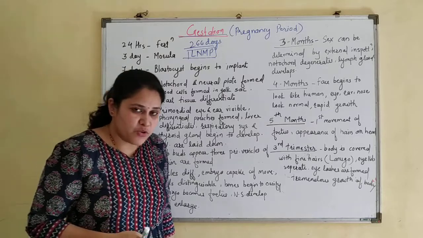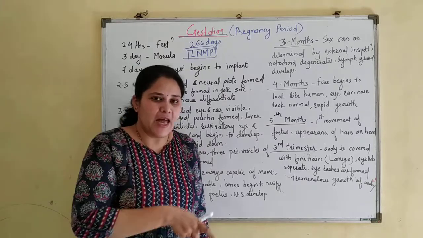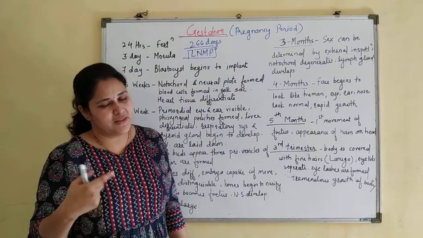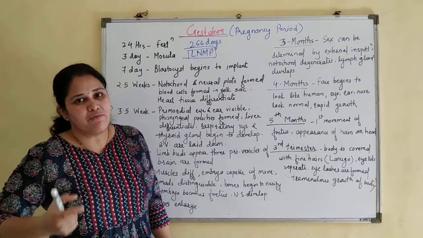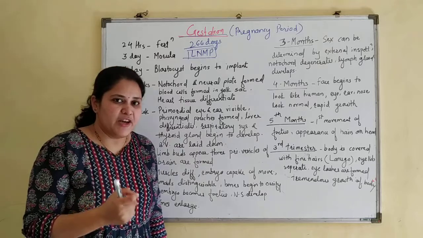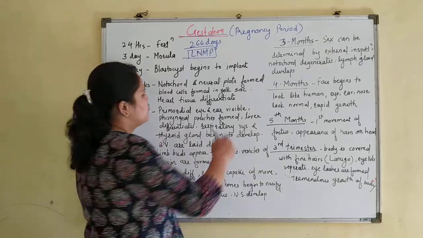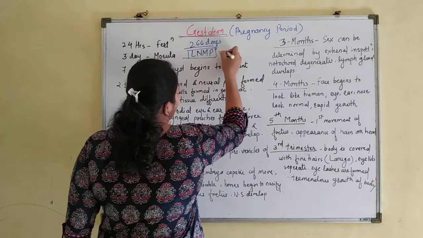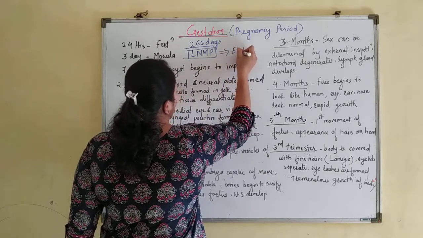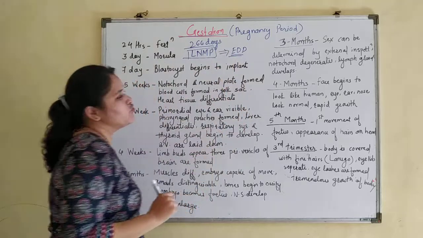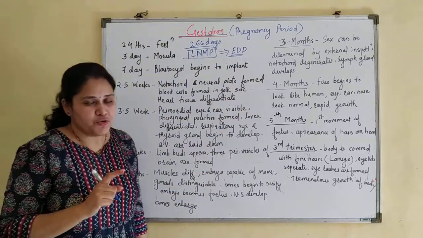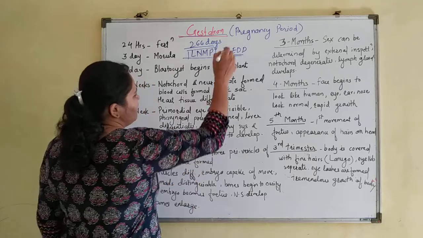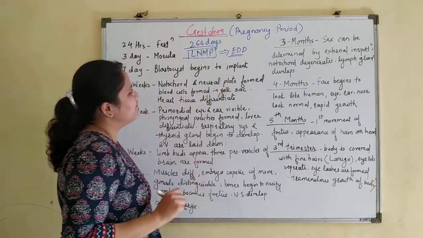So we count from the first day of the last menstrual cycle, and from that nearly 266 days ahead, or about 40 weeks after the first day of the last menstrual cycle. From the LNMP we get the expected date of delivery. So EDD means expected date of delivery, and for that date we calculate from the LNMP.